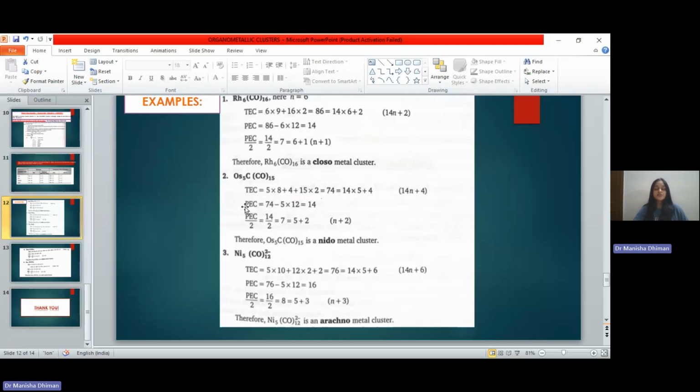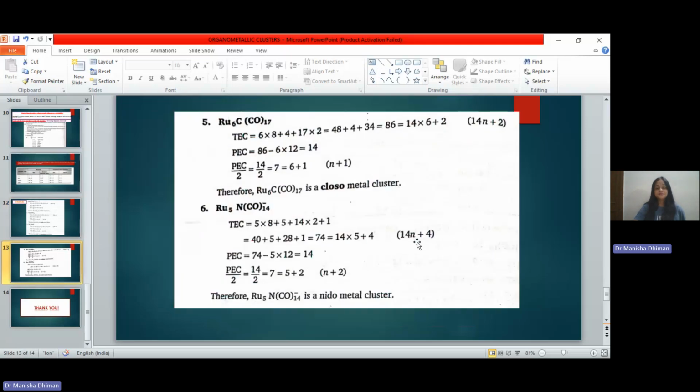Also, we can predict it on the basis of polyhedral electron count. So it comes out to be 74 minus n into 12. That gives us 14, and if we divide 14 by 2, we get 7. The number of metal atoms was 5, so it gives us n plus 2, that is nido geometry. So in this way, we can predict the geometry.